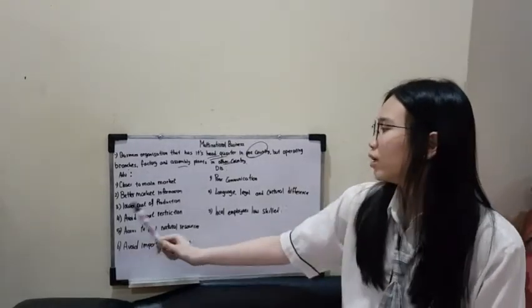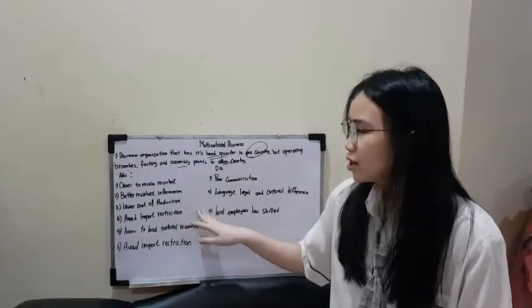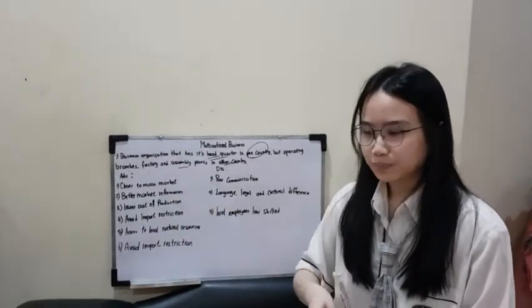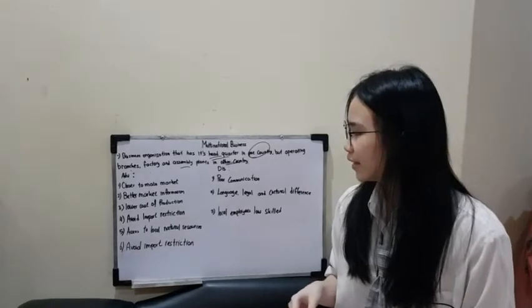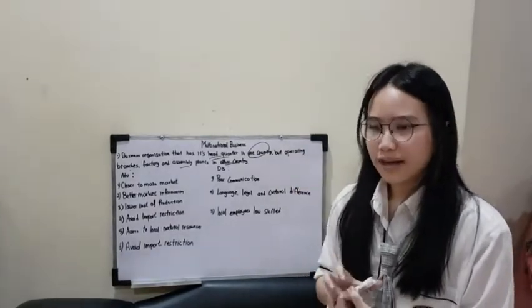Next is lower cost of production. There is a lower cost of production because labor rates are cheaper.